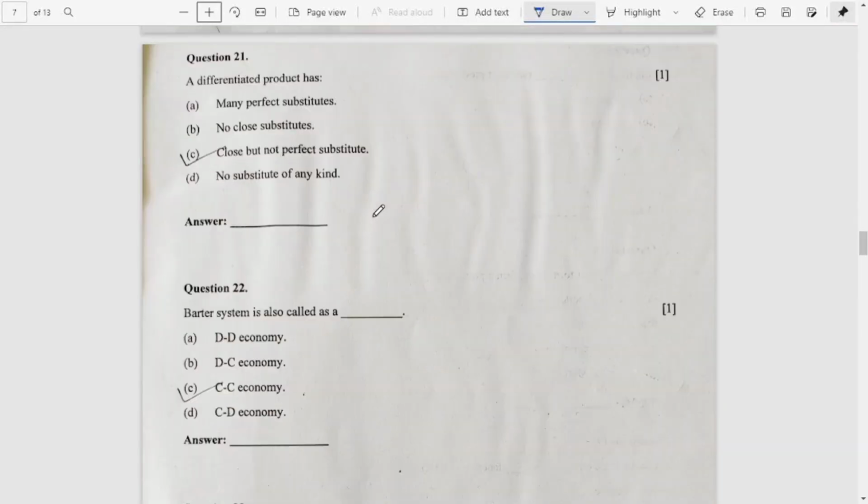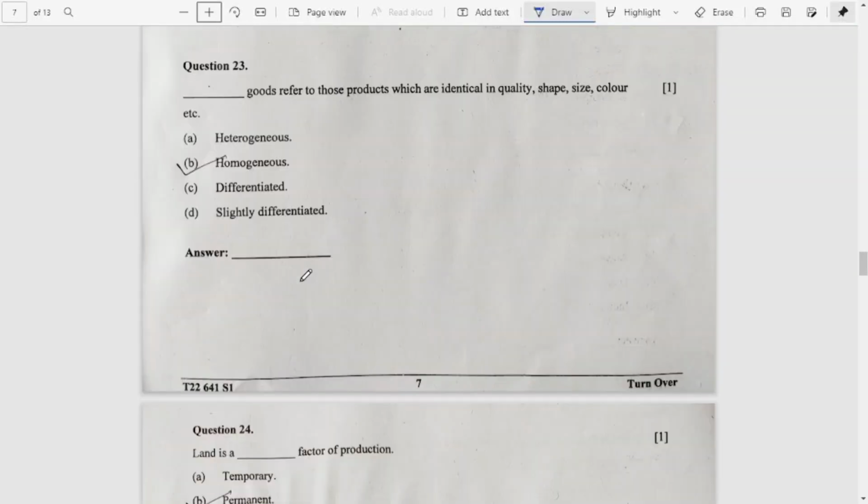Question number 21, a differentiated product has close but not perfect substitutes. C is the correct answer. Question number 22, C. Barter system is also called a C economy. Question number 23, homogeneous goods refer to those products which are identical in quality, shape, size, color, etc. The answer is B, homogeneous.